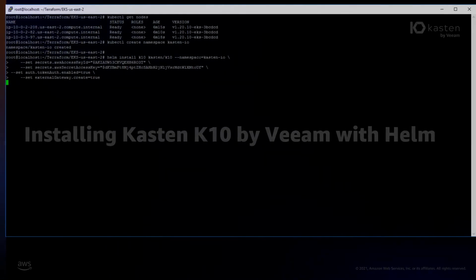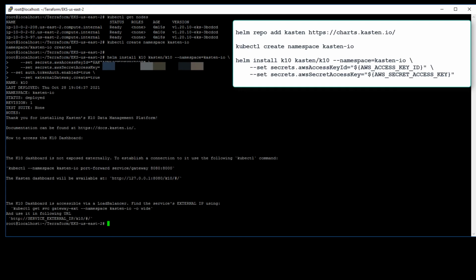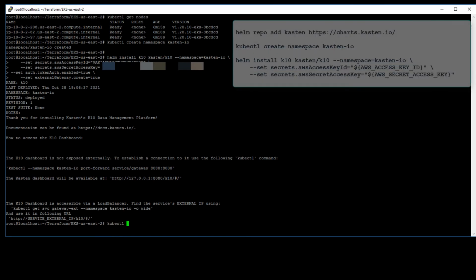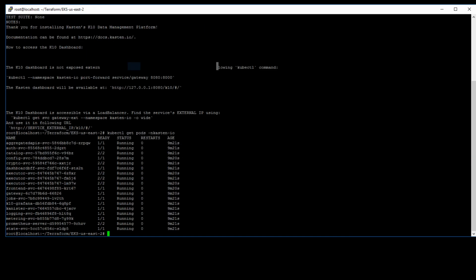Use 3 simple commands to get Kasten K10 by Veeam installed into our new EKS cluster. We're going to use helm repo add to add the Kasten repo. We'll create a new namespace for Kasten, and we'll use a simple helm install command to install Kasten K10. Once our helm install command has completed, we'll use kubectl get pods to validate that all the pods are running. And they are.